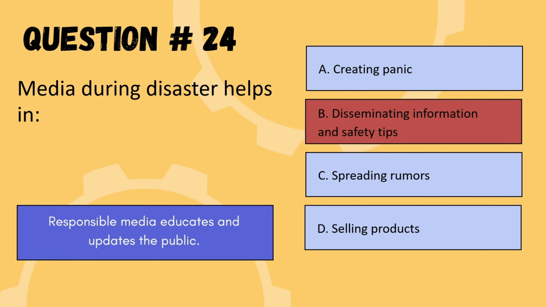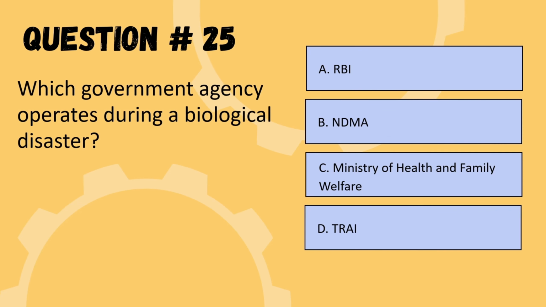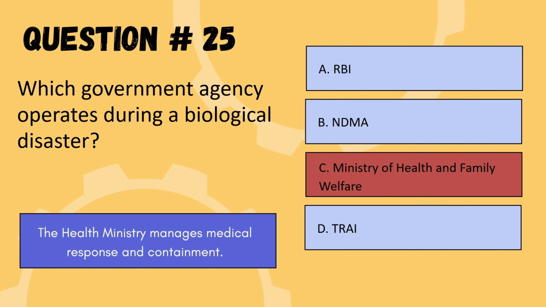So we are moving to the next question. Next question is, which government agency operates during a biological disaster? Options are RBI, NDMA, Ministry of Health and Family Welfare, or TRAI. So the correct option is option C, Ministry of Health and Family Welfare.